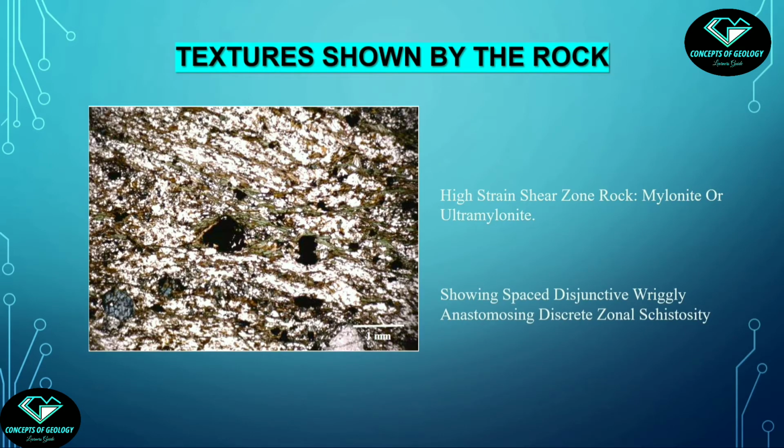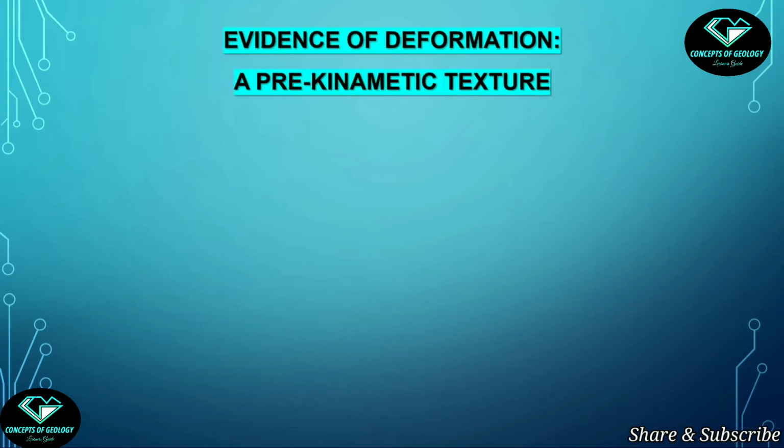Now on this photomicrograph see the rock is showing a well developed schistosity and mylonitized fabric. The rock possesses primary cohesion, foliation and a fine matrix percentage of more than 70%. So the rock grades into a high shear strain zone rock, namely mylonite or ultramylonite. Fine. So after that general view, we will try to find the evidence of deformation in the rock. So that needs microstructural analysis. This will help us to find the deformation history.